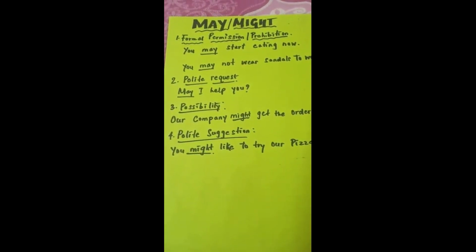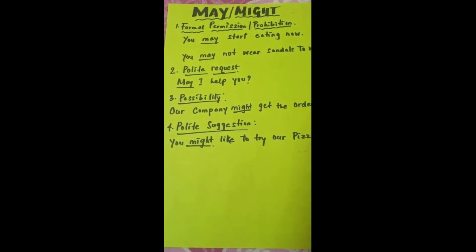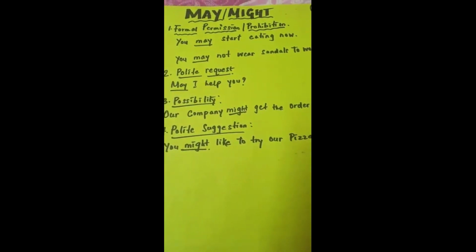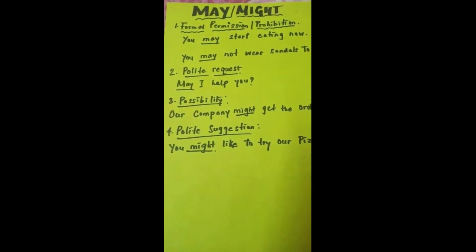And that is formal permission or formal prohibition. And the first sentence under formal permission or prohibition is, you may start eating now. So over here the model may expresses formal permission. Okay, so let's take a situation here. Suppose you have joined an office and you are new to that place, so you don't know the lunch time there, and someone who is senior to you tells you that you may start eating now. So it means someone is giving you permission in a very formal manner that you may start eating now. So over here may is used for giving formal permission.